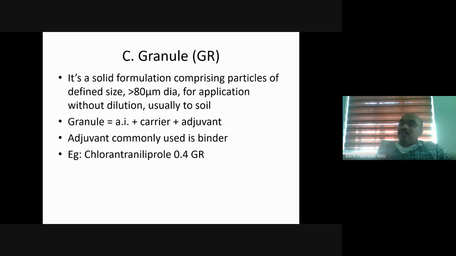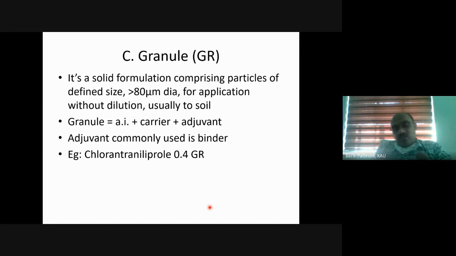The purpose of adding this adjuvant binder is to keep the granule intact. ഈ binder add ചെയ്തില്ലെങ്കിൽ എന്ത് സംഭവിക്കും? After some time, the granule starts disintegrating and remains as a powder. So in order to avoid that, we add an adjuvant, that is to improve the physicochemical property. A binder is added so that the granule will remain intact. So one typical example is chlorantraniliprole 0.4 GR granule.